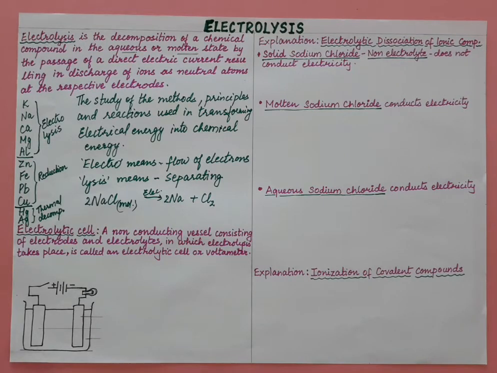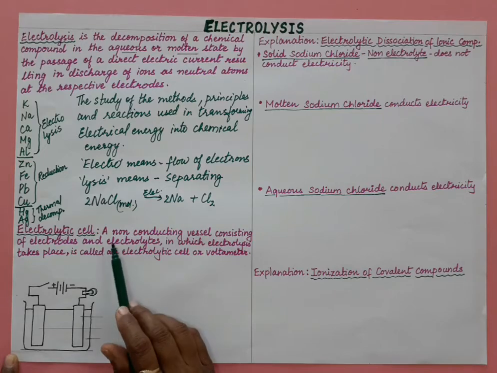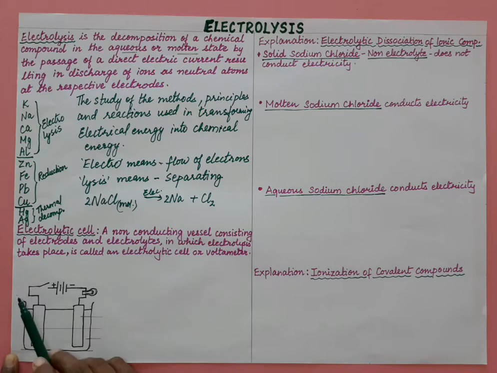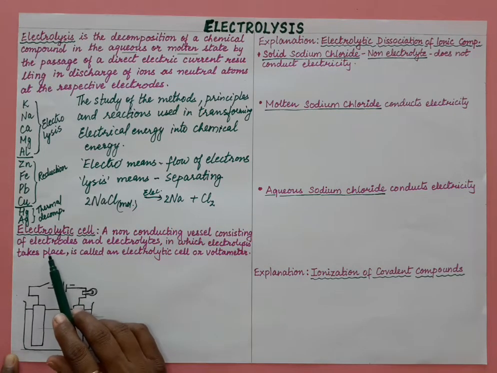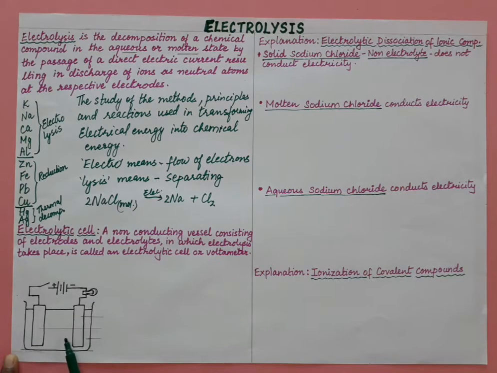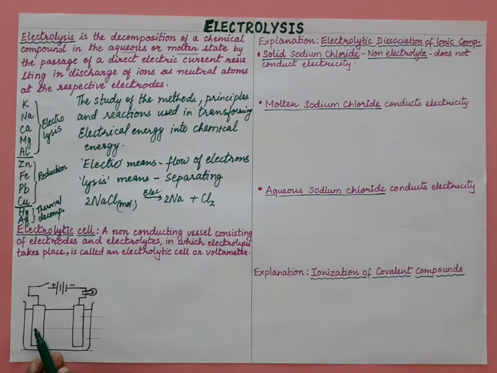So first let us understand what is an electrolytic cell. This is an electrolytic cell, or you can also call it a voltameter. It is the cell in which the process of electrolysis takes place, a non-conducting vessel. This is a non-conducting vessel, consisting of electrodes. These two are electrodes, both these poles are electrodes, and in this we have the electrolyte.